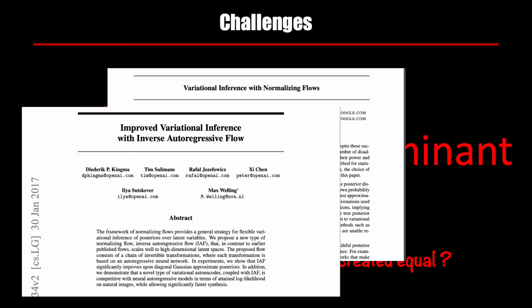The second one is from Kingma et al. So Kingma and Max Welling, the inventors of variational autoencoder, proposed in 2017 a flow called inverse autoregressive flow, which found its usage in variational autoencoder. Again, as you can see, this paper also is trying to solve the challenges associated with variational inference. And as we discussed, most of the time when you are doing variational inference, whether you are using variational autoencoder or not, you end up having an assumption of the distribution which is a simpler distribution.